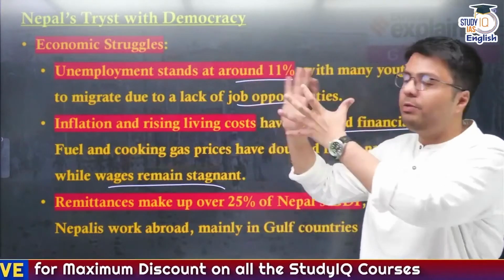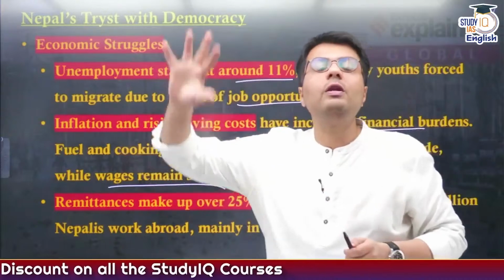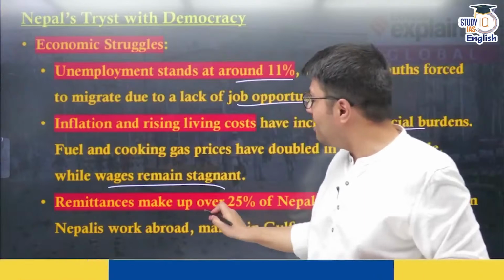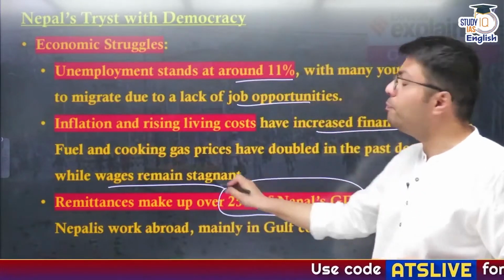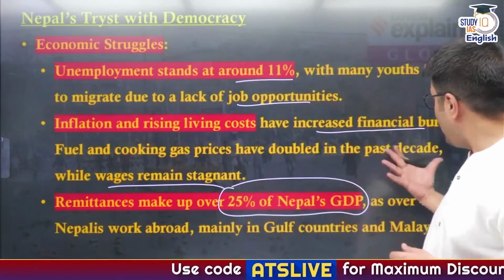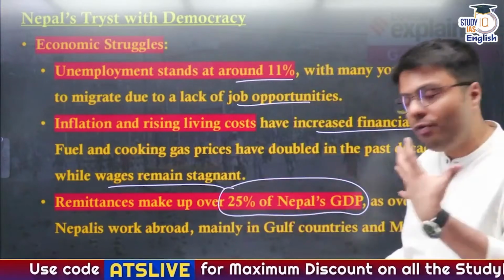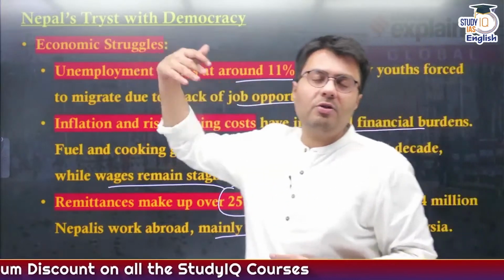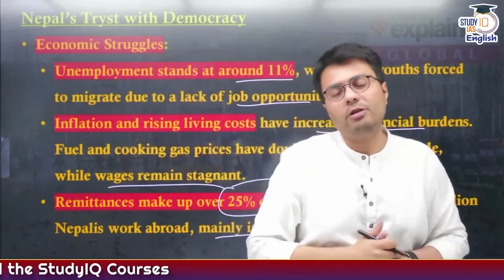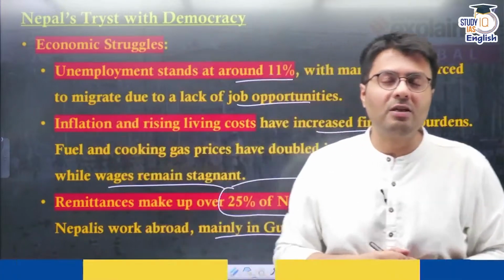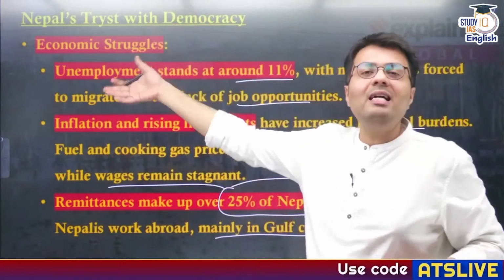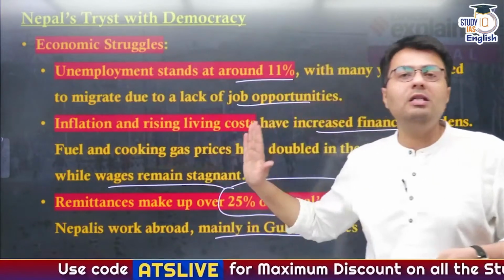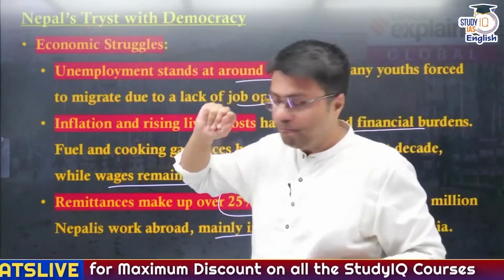Also, as I told you, due to unemployment, people are forced to leave and search for jobs in other countries, and as a result, remittances make up over 25% of Nepal's GDP, and over 4 million Nepalis live and work abroad, mainly in Gulf countries and Malaysia, and even in Western countries. You will see nowadays there are huge populations of the Nepali diaspora living in these countries, and this highlights that there is indeed a lack of economic and work opportunities in Nepal, which forces these people to move to other countries.